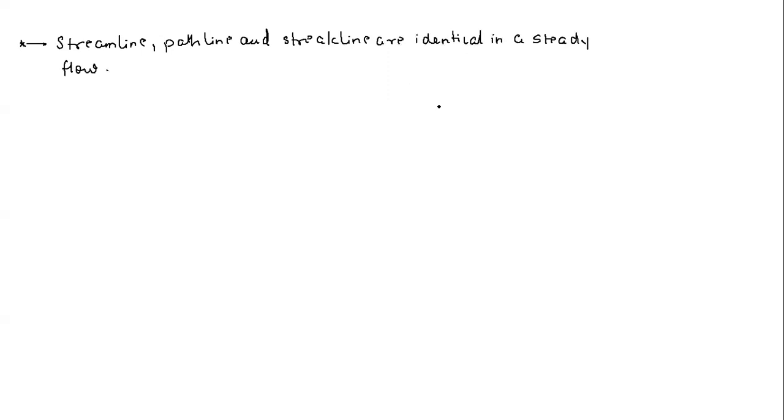Now let us try to understand this further. Okay. So first of all, let us try to understand this thing. See, I said that in Eulerian approach, we are focused on a particular point in a flow field. That means we don't care about the identity of fluid particle.